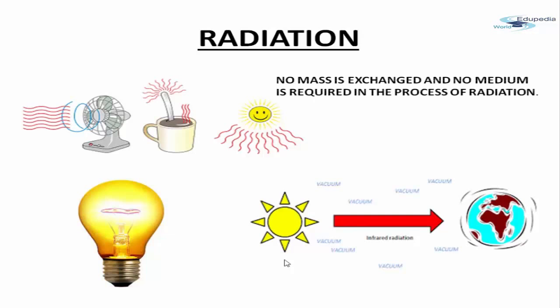What do we know about radiation? First of all, no contact is required. No contact between the heated object and the heat source is required. Secondly, there is no transfer of any mass. Nothing is exchanged. And there is no medium required for the process of radiation. You do not require any medium, right? So that is what is known as radiation.